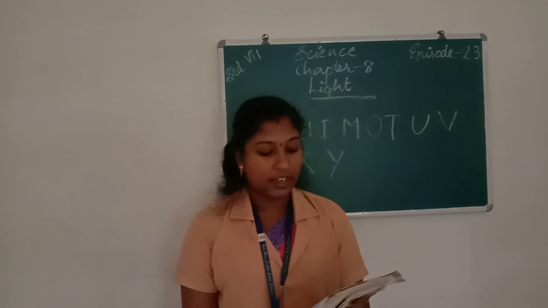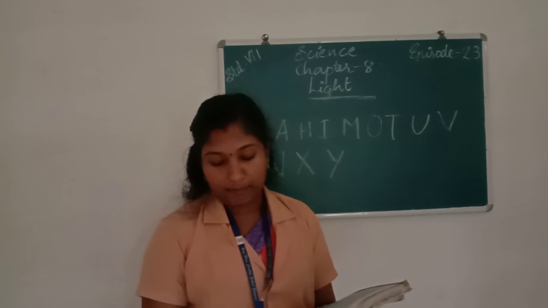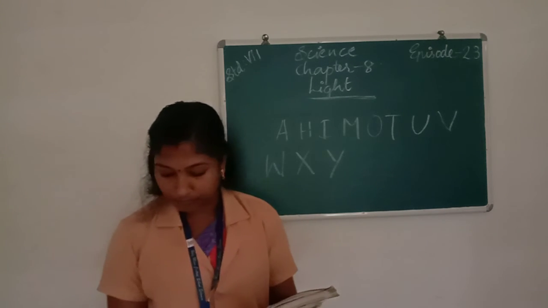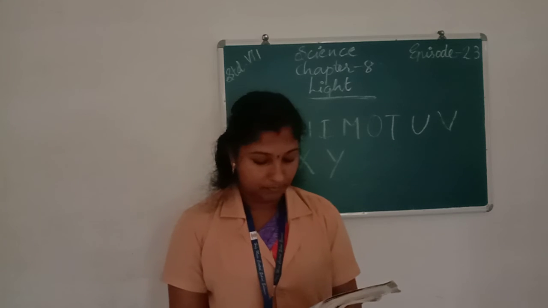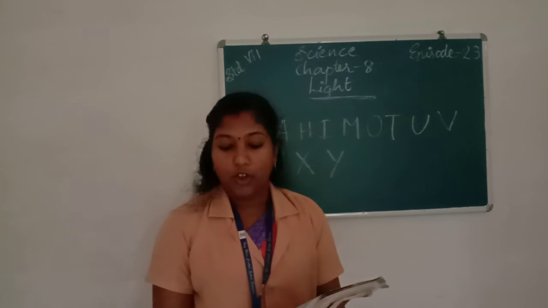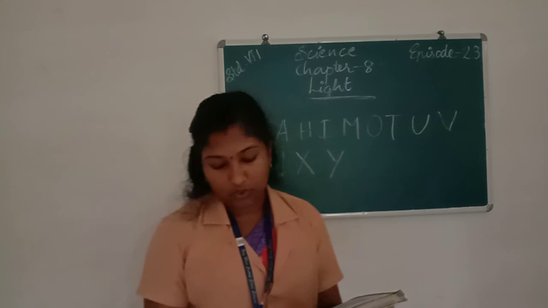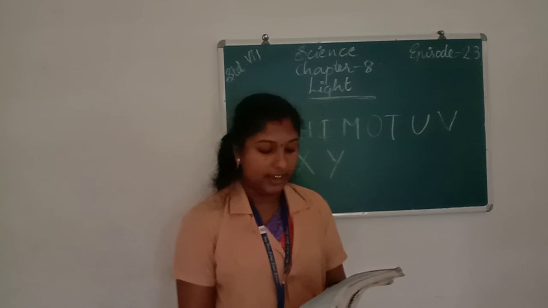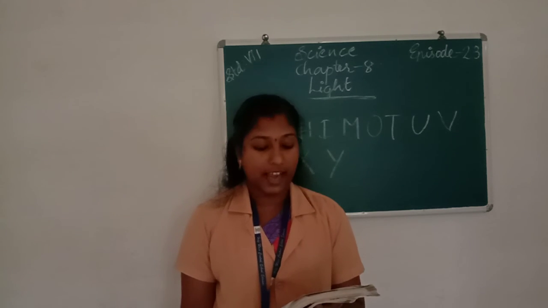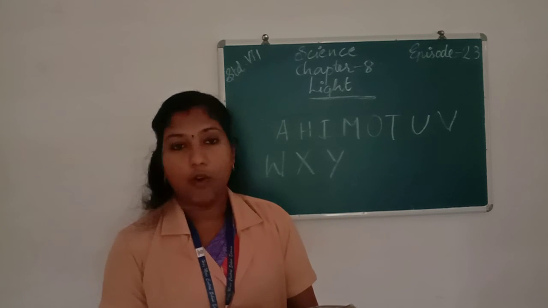Then which type of mirror can form a real image? Concave mirror. Next, which type of lens always forms a virtual image? Concave lens. Next, choose the correct option. A virtual image larger than the object can be produced by a concave mirror.